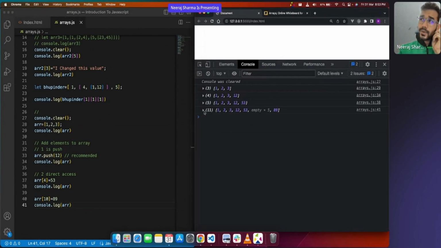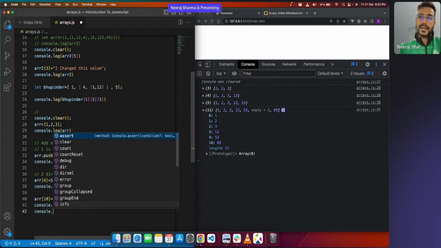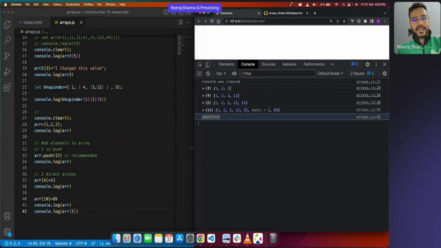You see here, what are those empty elements? It is not showing those elements here. Now if I would like to access that index, ARR[5], what I'll get is undefined, and that is something we should not do. So that is why the preferred way is push. The preferred way is push.